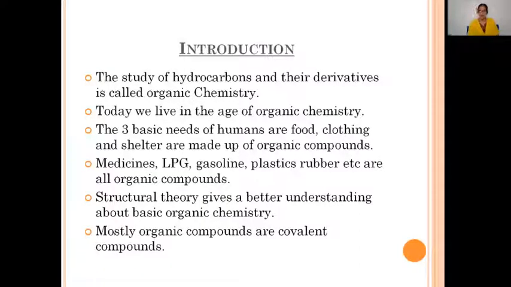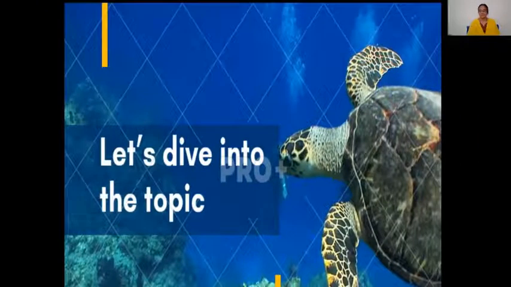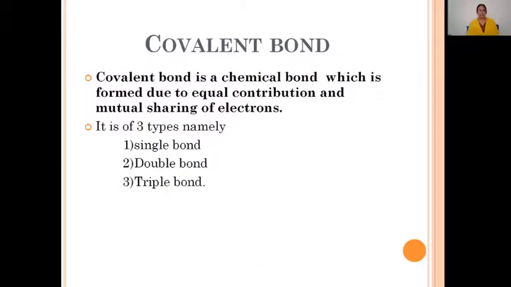Now let's discuss the types of bonds formed by carbon, that is, the types of bonds we come across in organic chemistry. So let's discuss this covalent bond. Covalent bond is a chemical bond which is formed due to equal contribution and mutual sharing of electrons. This is the definition of covalent bond. According to the definition, covalent bond is formed due to equal contribution of electrons and mutual sharing of electrons. Two atoms will participate in the covalent bond formation.